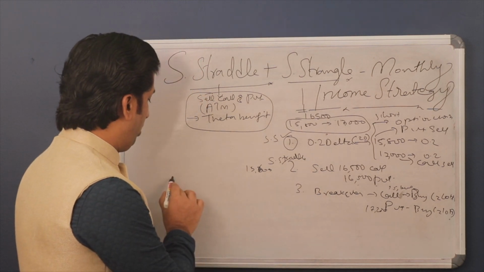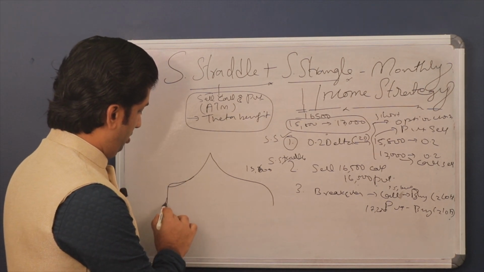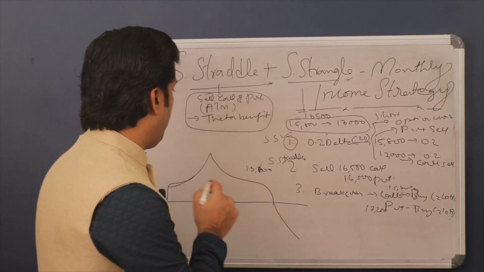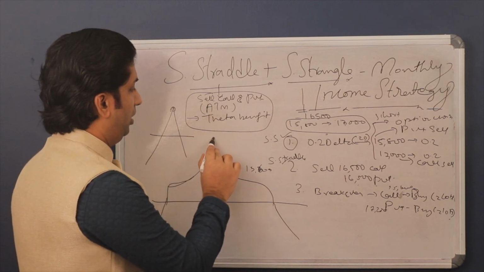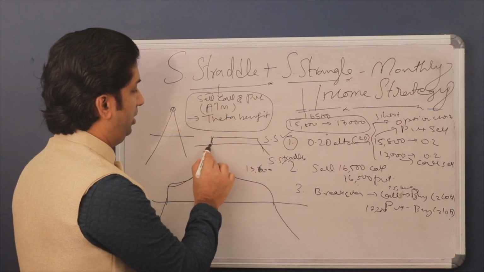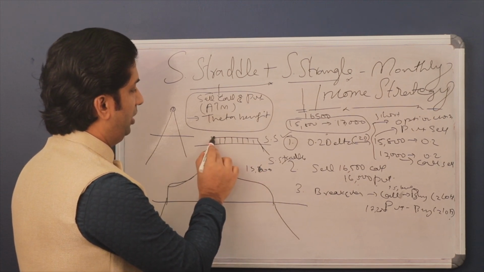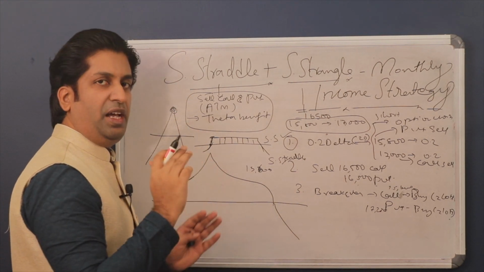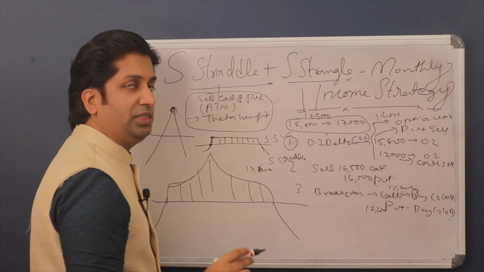I'll show you how the payoff graph looks. So this will be the payoff graph. What happens in the short straddle payoff graph? It will look like this, and we get maximum benefit only from here. And the payoff graph of the strangle looks like this, and we get maximum benefit only here. The benefit will be very less because it's a wider range, we won't get maximum benefit. In the straddle we get it only at the maximum point, and in this combined strategy we get benefit all over here. So that is why we are selecting this strategy.